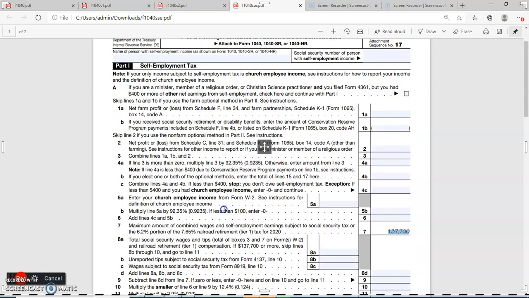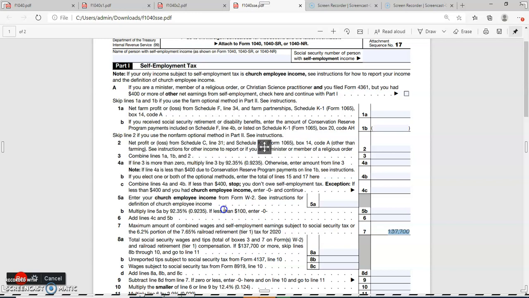So the next question comes: who must pay self-employment taxes? Basically, a person who had net earnings of $400 or more as a self-employed person, with a business of his own, must pay self-employment tax. He also has to pay self-employment tax on his share of certain partnership income and guaranteed payments.